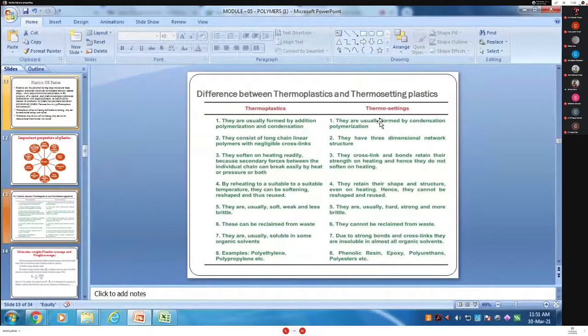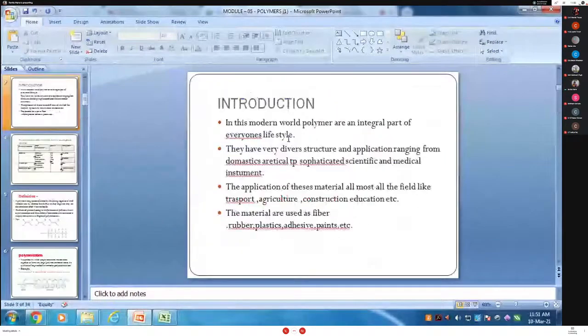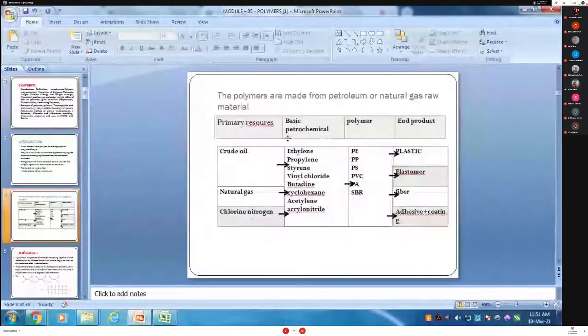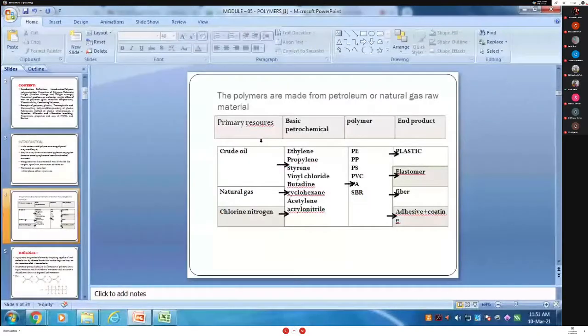So what is the important point here? First one, the definition. Those who are latecomers in the class, we will start.